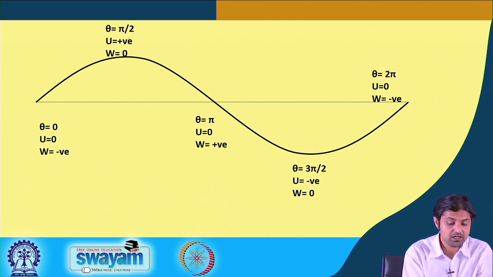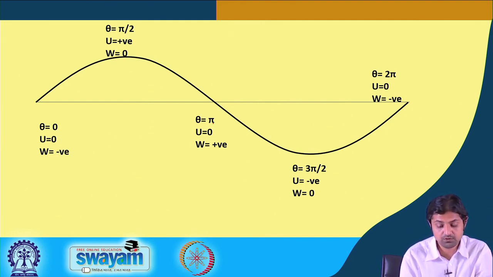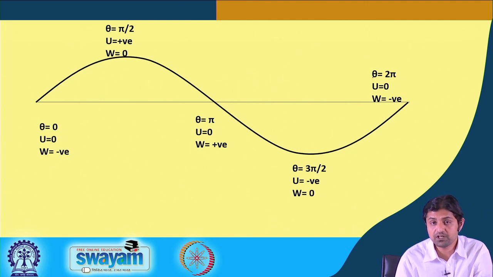Here theta is pi by 2 and u is positive and w is 0 at the top. Here theta is equal to pi, u is 0 but w is positive. At 3 pi by 2, u is negative and w is equal to 0. If you put different thetas into the velocity potential, u and w equations, you will get different values, and the sign will be determined from there. So this is just a summary of the results obtained from these equations.